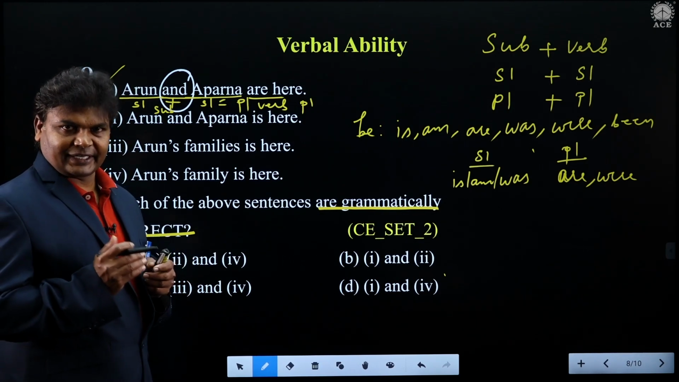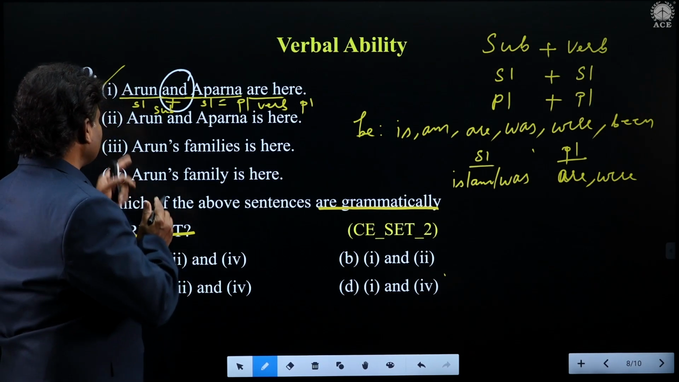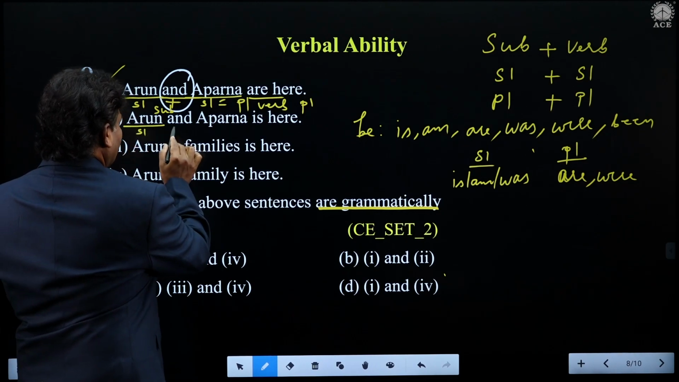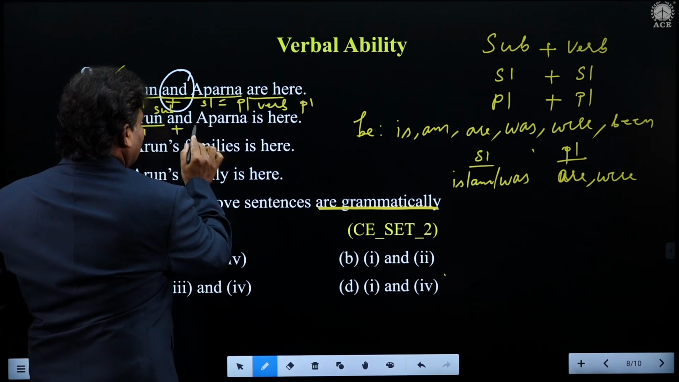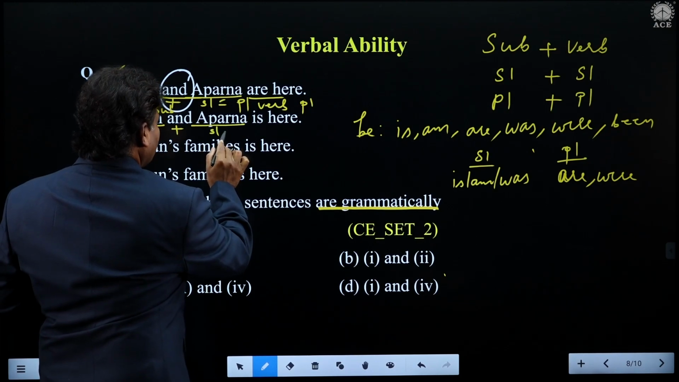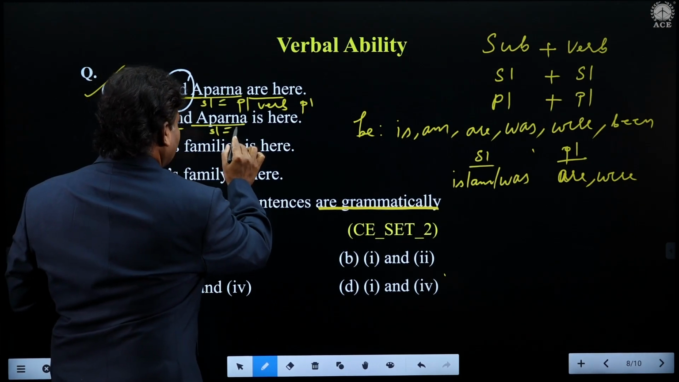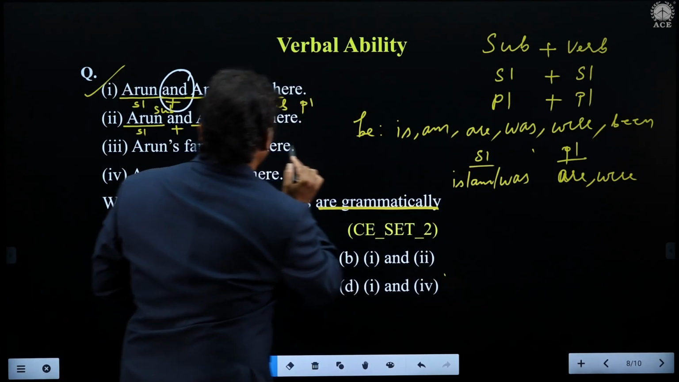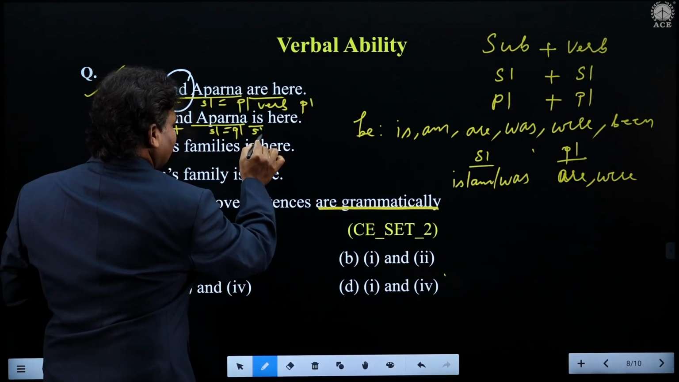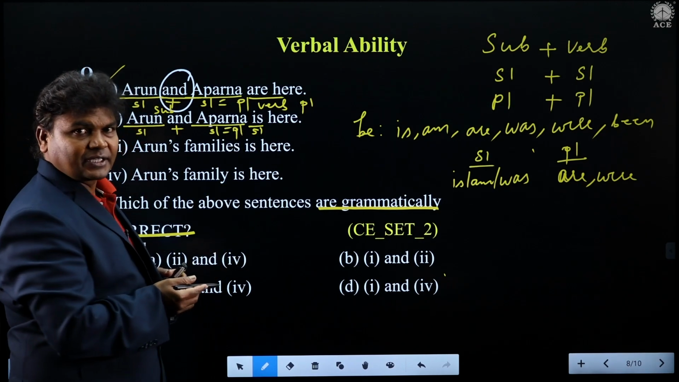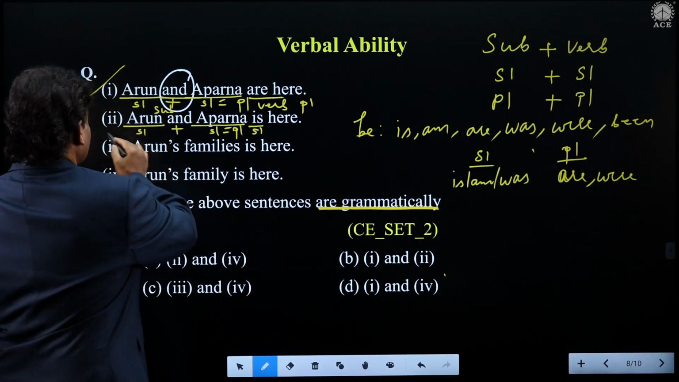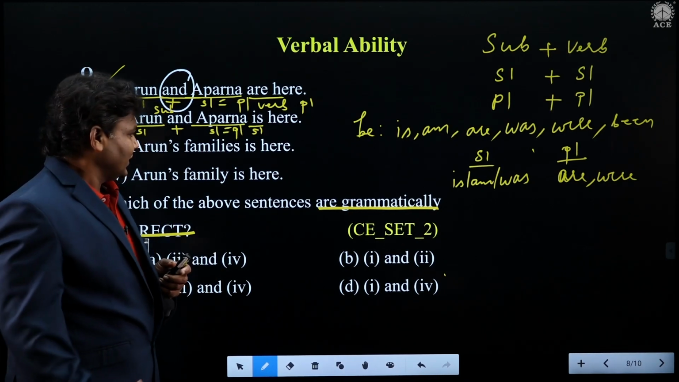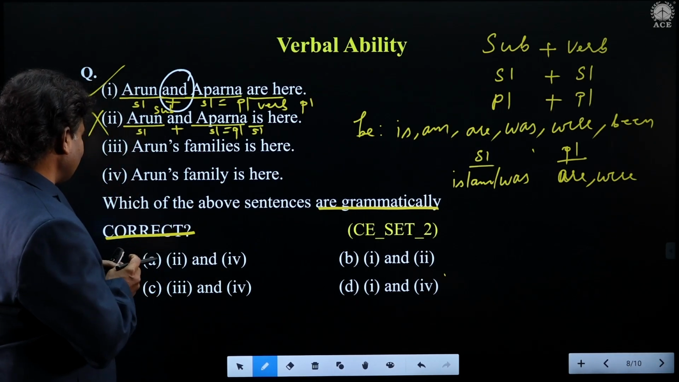Shall we go with the second option? Check and see. Now similarly, Arun is singular, joined by and. Aparna is singular. So singular plus singular, it should be plural. And what do we have here now? Singular verb now. So is it matching, students, like plural and singular? No, it doesn't match. So therefore you have to eliminate this option. Right?